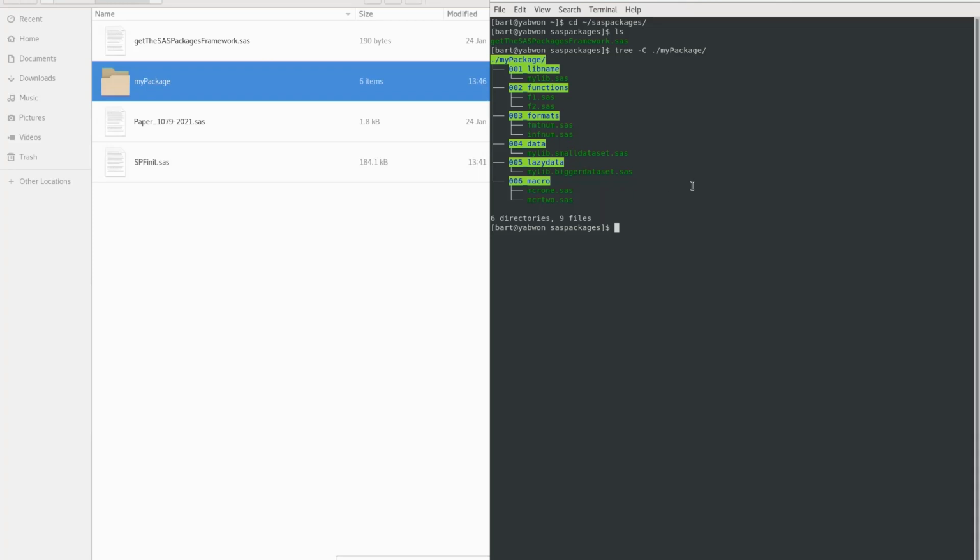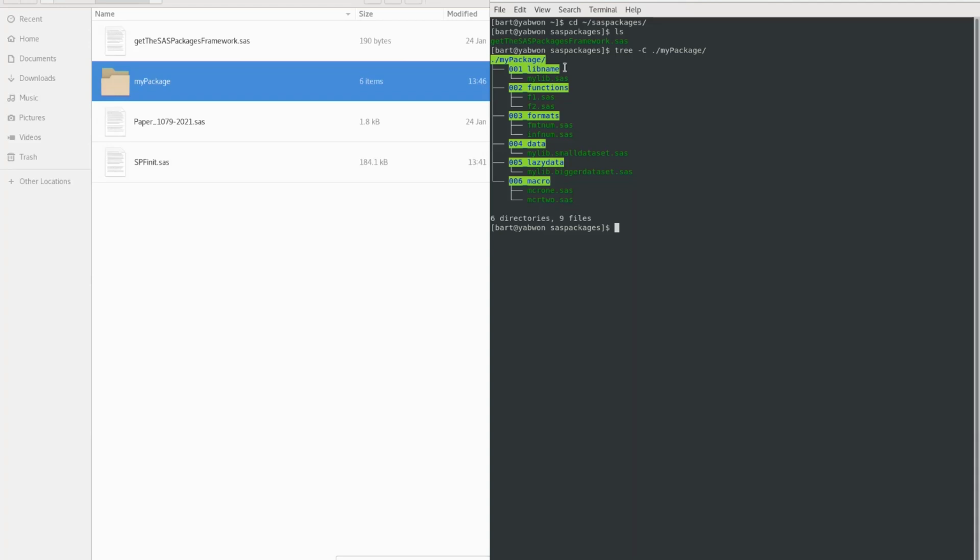And what is additional here to this splitting into separate files is putting those files into folders named according to the following structure. Each folder has a numerical prefix, then there's an underscore, and there is the name of the type of the code which is stored in the given folder. The numbering here is to keep your files in the ordering of loading your files when the package is loaded by the users in the proper way, in the way that you as a developer want them to be loaded.